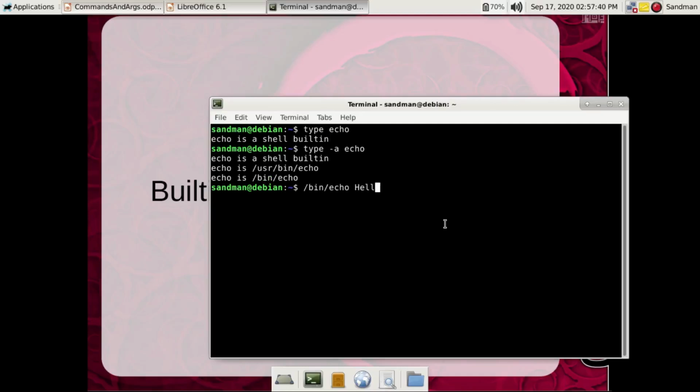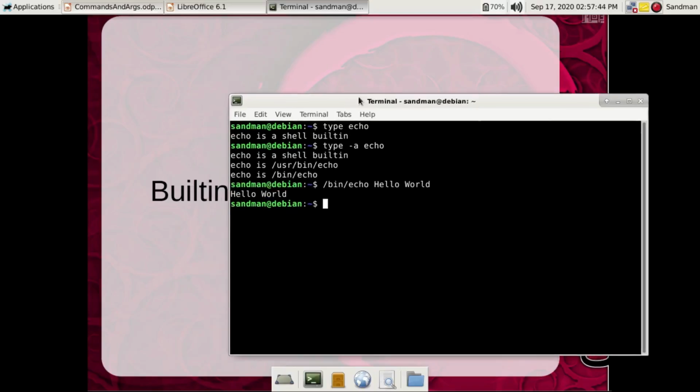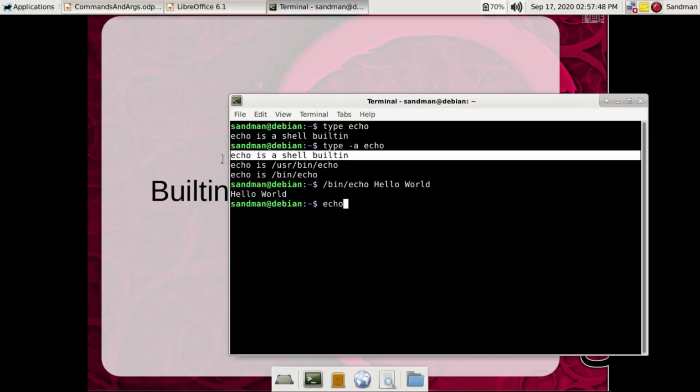Hello world. This is the case. If we don't specify anything, then the shell built-in will be given the preference.